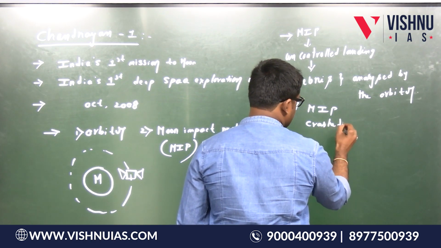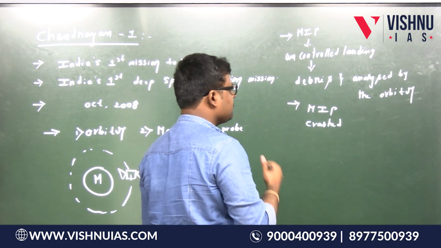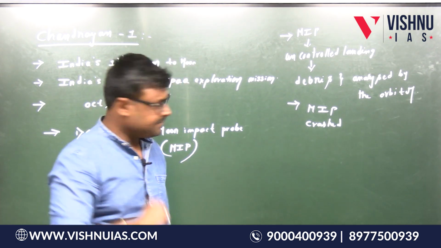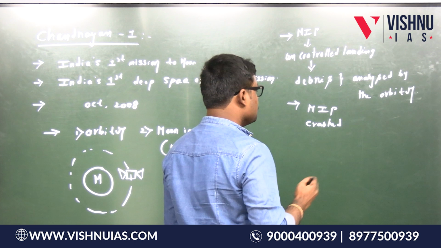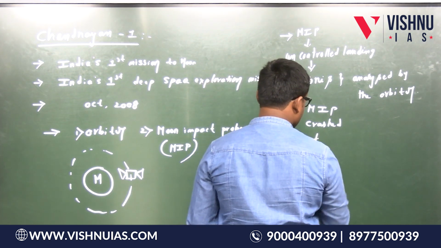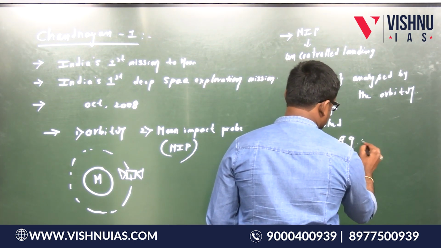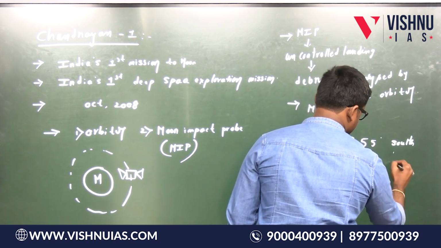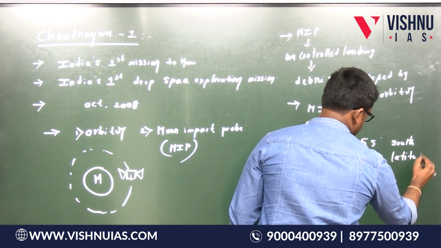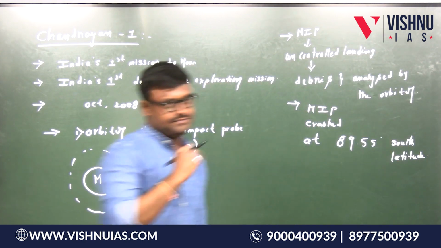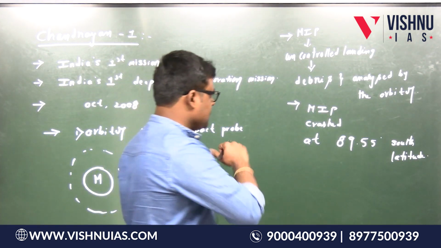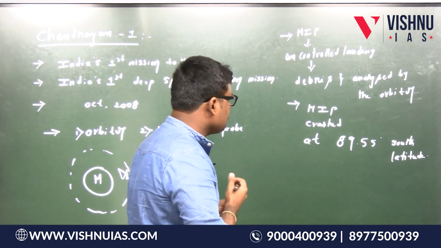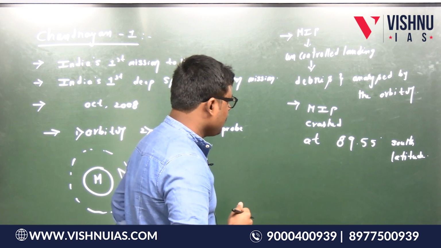Now, one important point here is, this moon impact probe had crashed. I am not using the word landing or landed here, because that was the word specifically used for soft landing purpose. So I am just using the word crashed, at almost 90 degree, 89.55 degree south latitude of the moon. That is near the south pole.